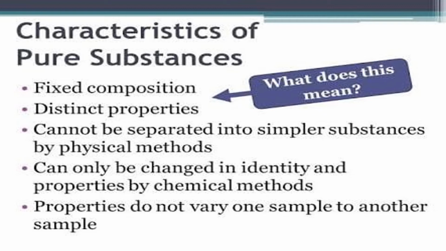The properties don't vary. So these are the characteristics of pure substances. There are a few more characteristics, like they have a fixed melting or boiling point. So moving further, I hope it is clear.